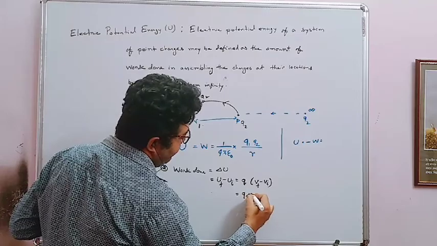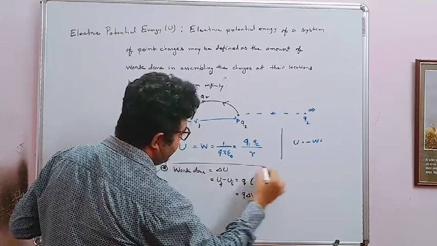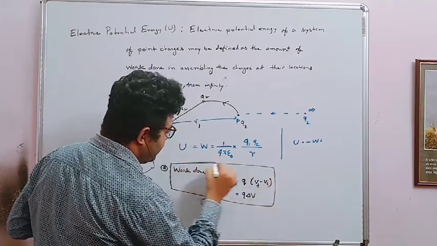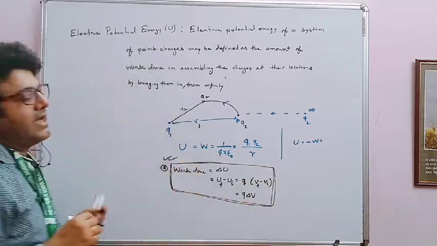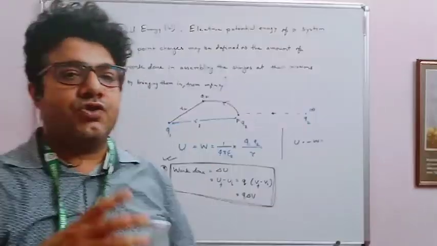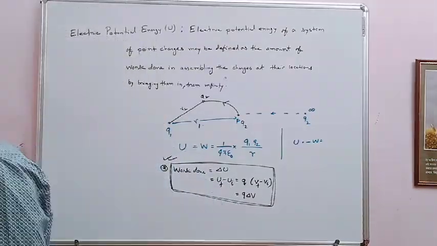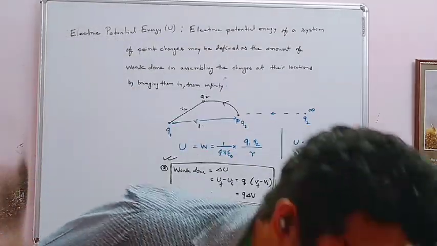We frequently use this formula. This one is very important for your entrance as well as board numericals, to solve board and entrance type numericals.